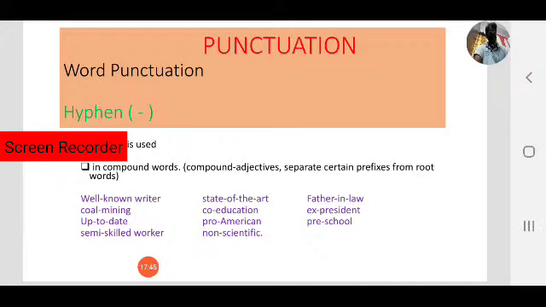Next, father-in-law, coal mining, co-education, ex-president, semi-skilled worker, non-scientific. In compound words we use hyphens. Actually the present day tendency is to avoid hyphens, but in some cases we need to use hyphen marks. So that is one of the cases, compound words.